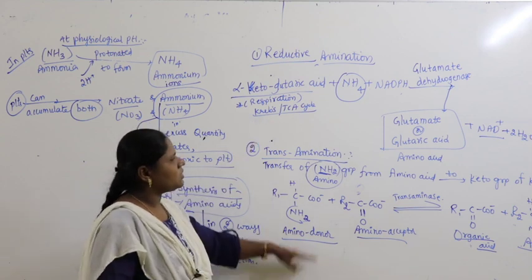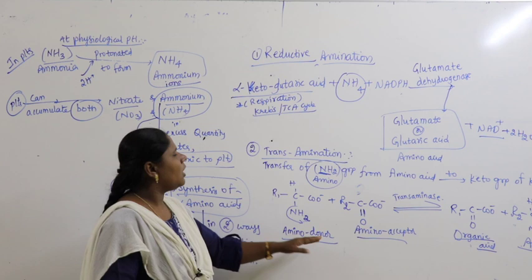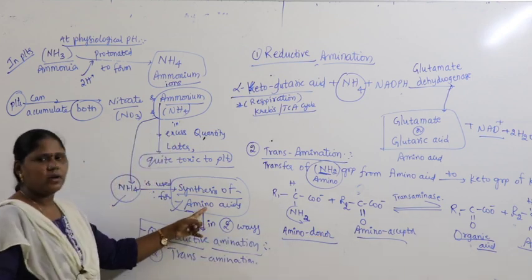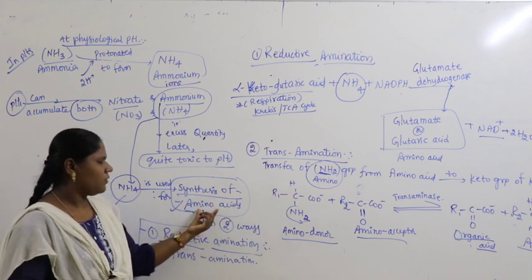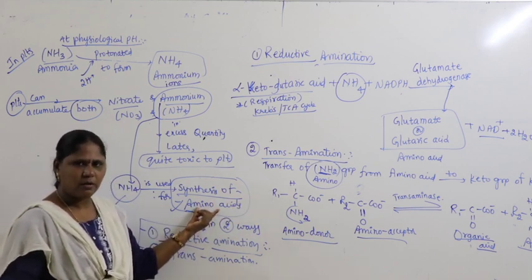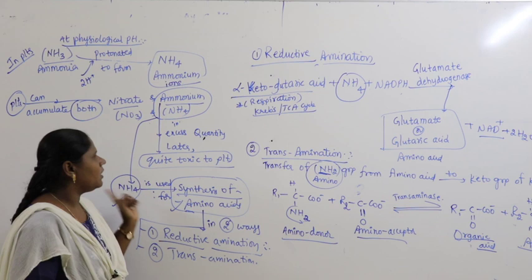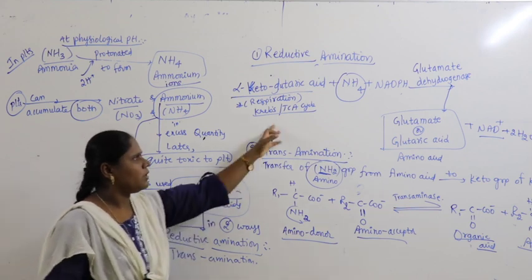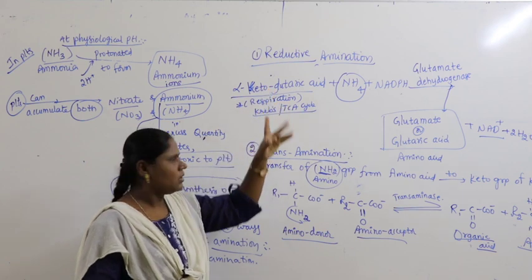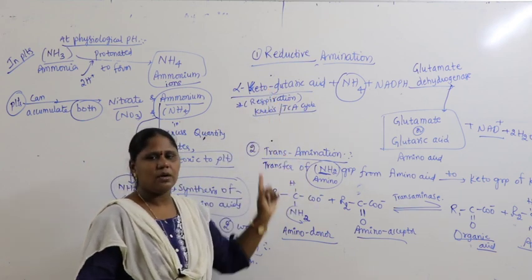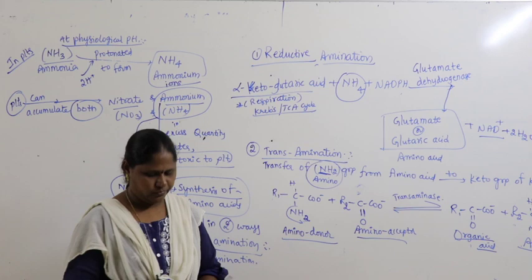In both the groups there is a formation of what? Amino acid from where? Ammonia. Transfer of amino group, formation of amino acid from ammonia. So try to remember these two reactions are important. What are they? First one is reductive amination and second one is nothing but transamination.